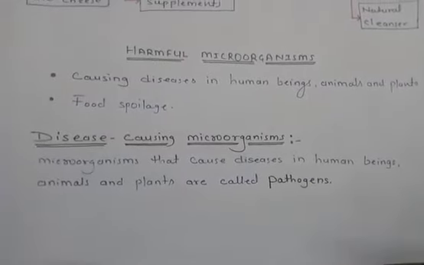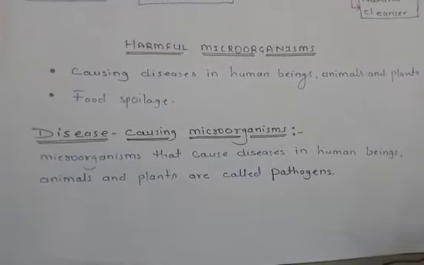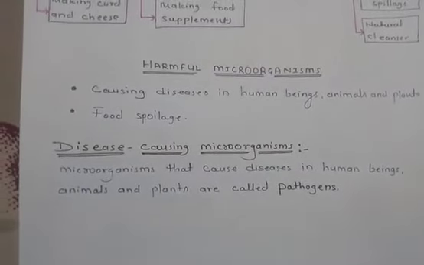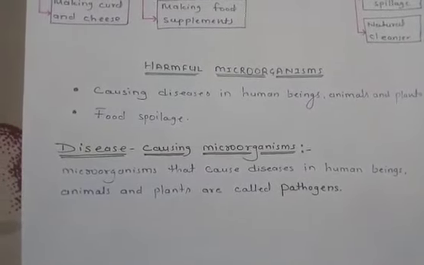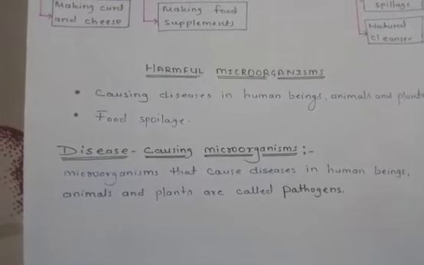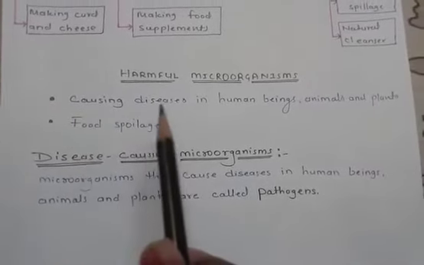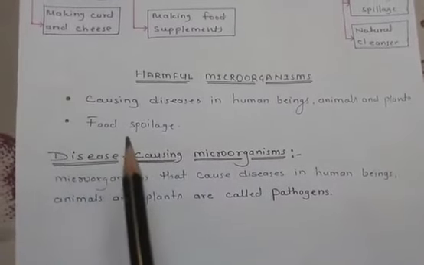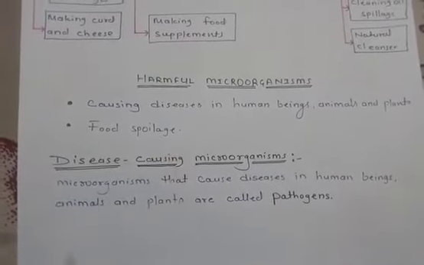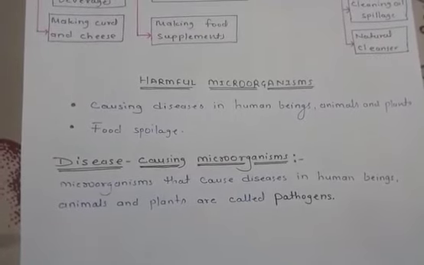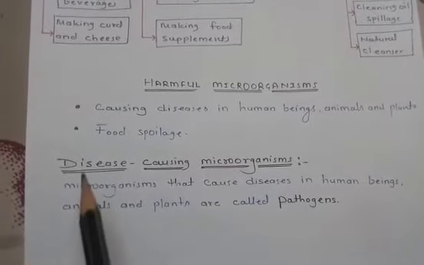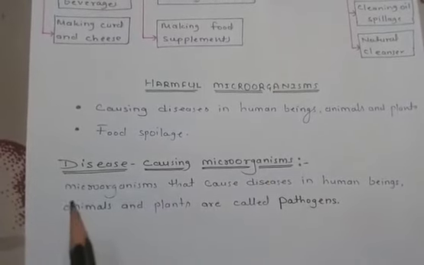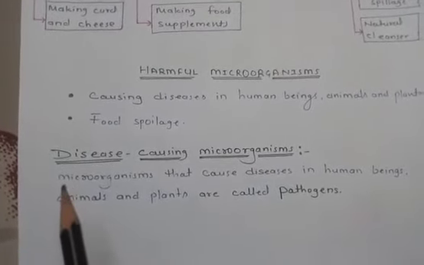As you know, we have already completed useful microorganisms. Now we are moving toward harmful microorganisms. The harmful effects of microorganisms can be divided into the following two categories. Number one, causing disease in human beings, animals, and plants, and second, food spoilage. We will discuss each of these in detail. First of all we are going to discuss disease causing microorganisms, and how they spread diseases.